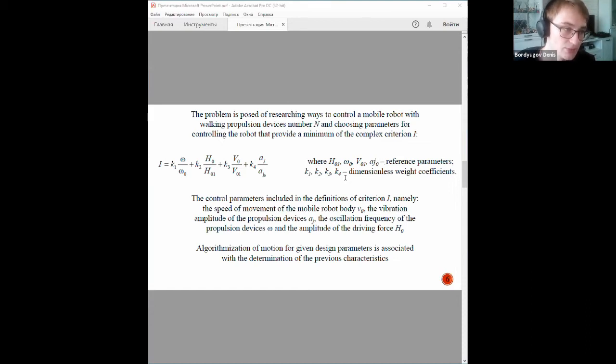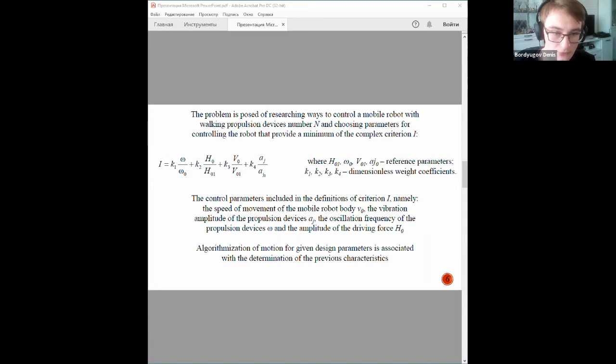The control parameters included in the definition of criterion I big are the speed of movement of the mobile robot body, vibration amplitude of the propulsion device, oscillation frequency of the propulsion device, and amplitude of the driving force. Weight coefficients are assigned expertly or depending on a specific task.